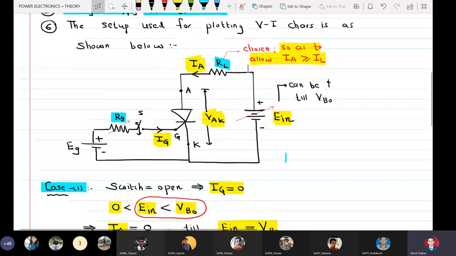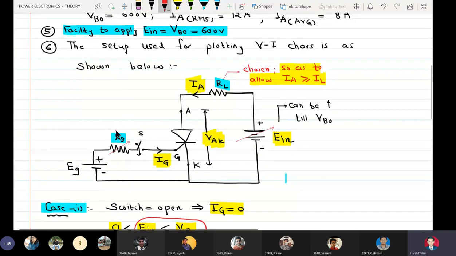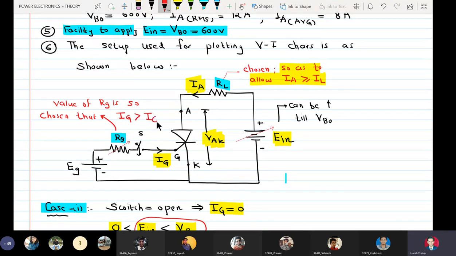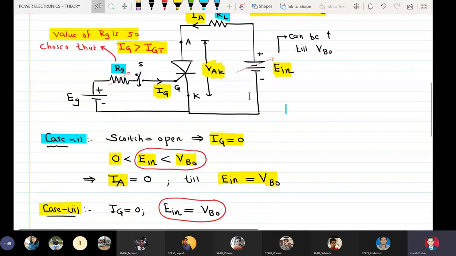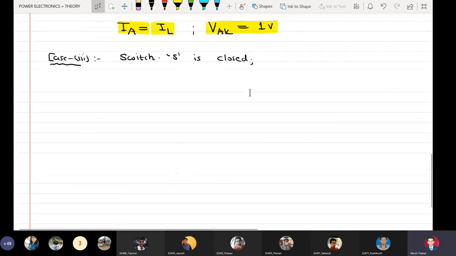The value of RG is so chosen that the gate current IG is greater than IGT, the gate threshold current, another critical value, because without IG having a value greater than the gate threshold current, the SCR will not be able to trigger from the gate side. Okay, switch S is closed.